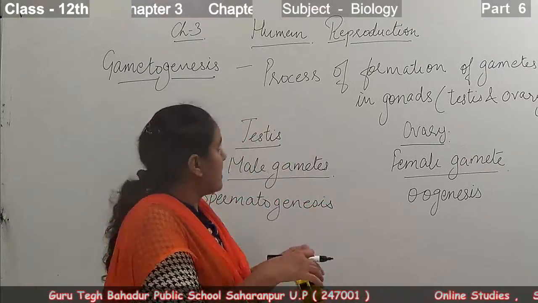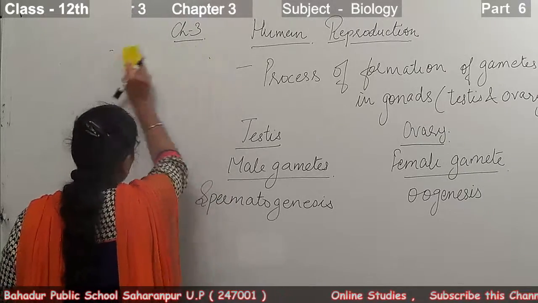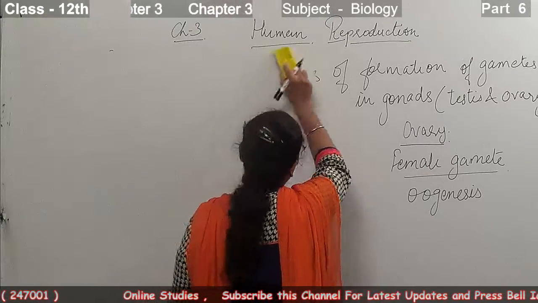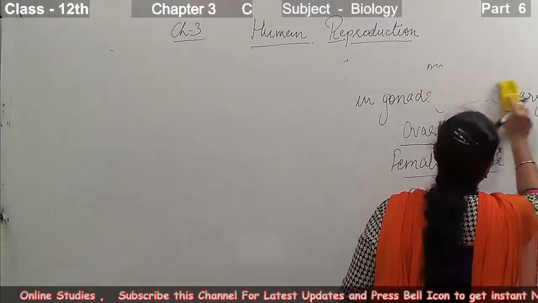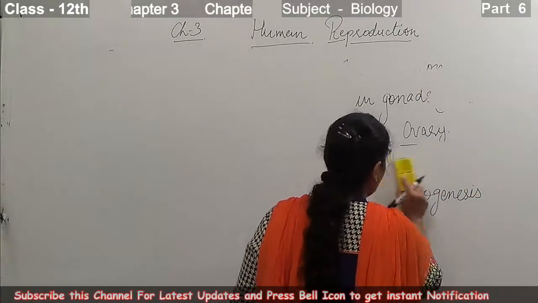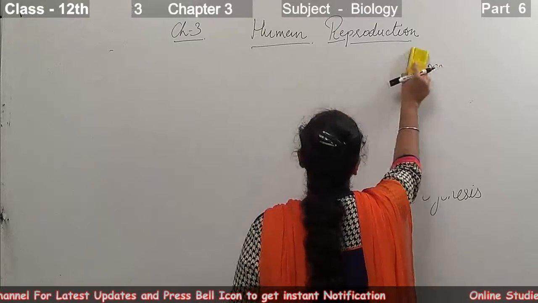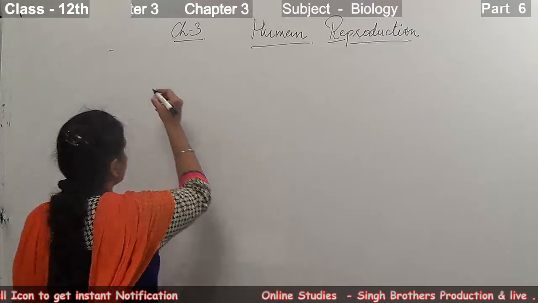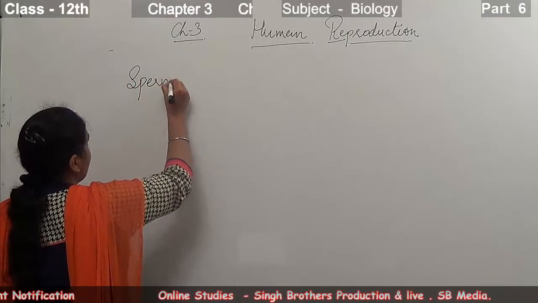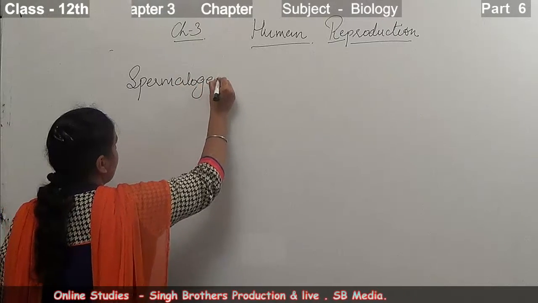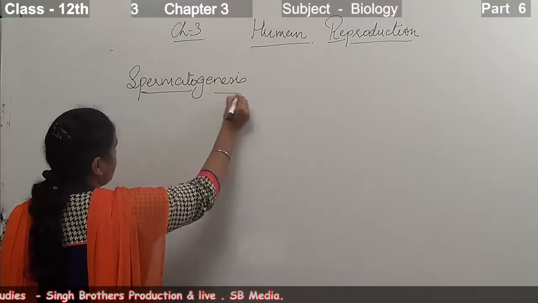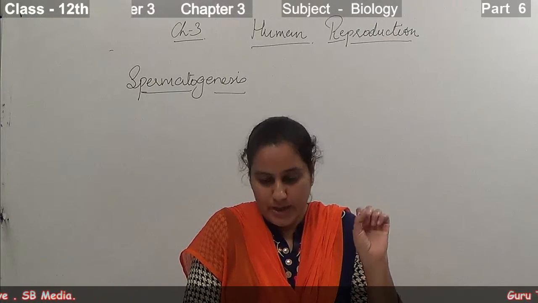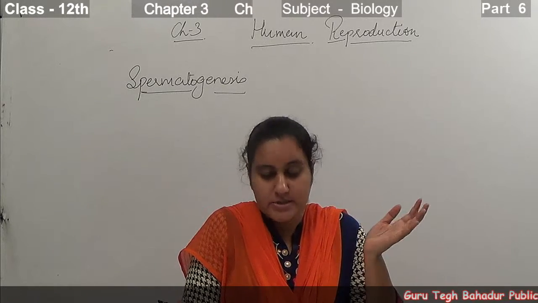So now we will discuss spermatogenesis in detail. As I told you, spermatogenesis occurs in the human male reproductive system because they form the male gamete, that is the sperms. So the process that occurs in the human male is spermatogenesis. Formation of male gametes is known as spermatogenesis. Now how does it happen?